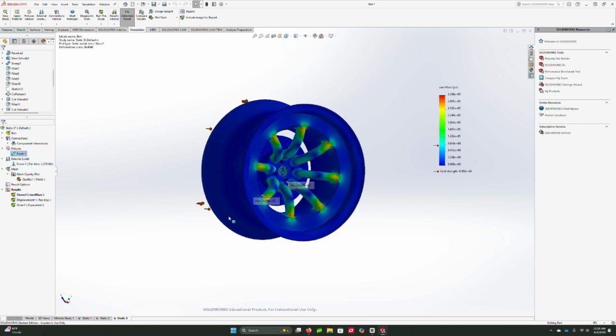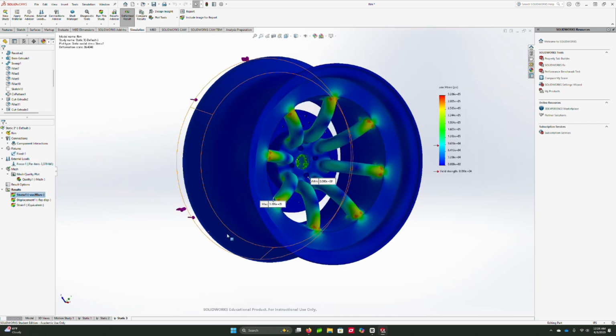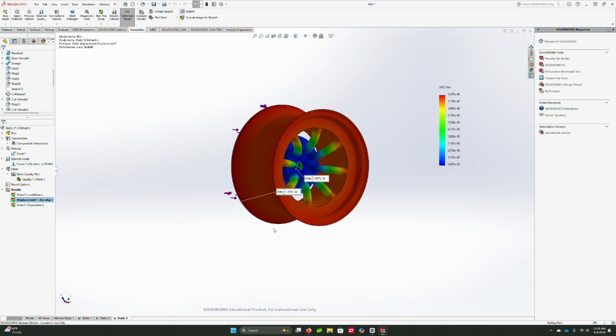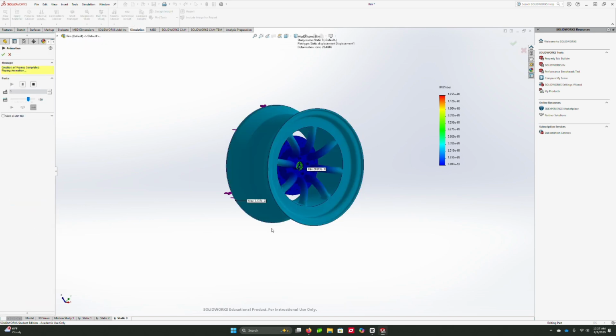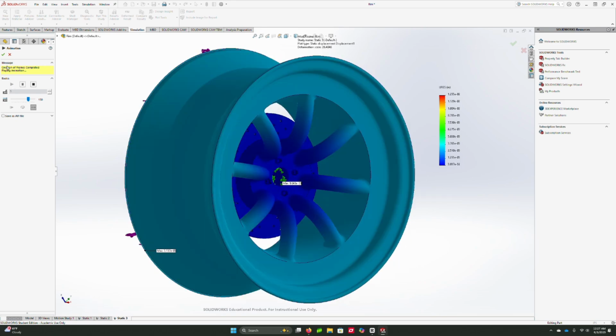After applying a 3,370 pound-foot force to the inner rim, fixed at the center, here are my results. The max stress is 320,600 psi and the max displacement is 0.01255 inches.